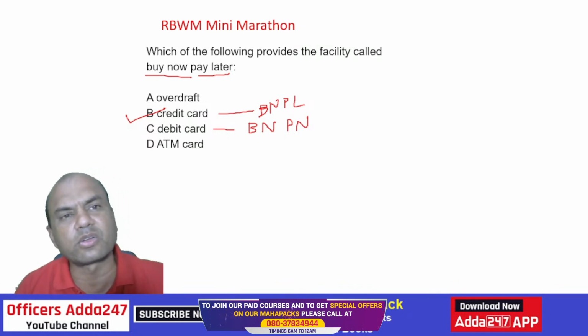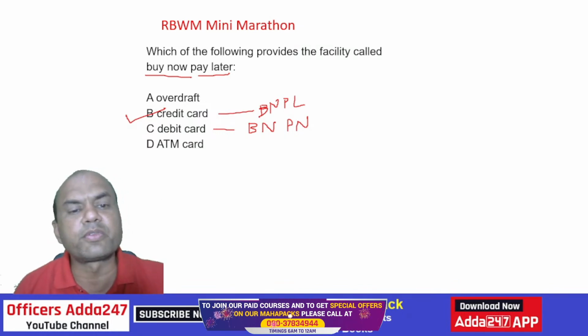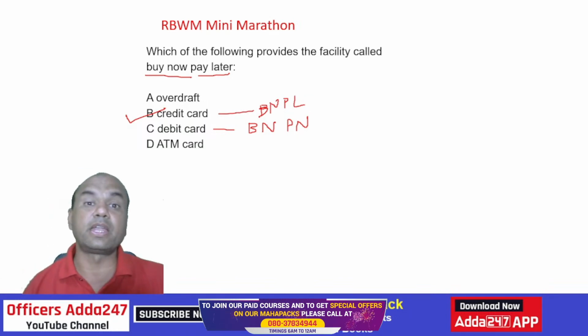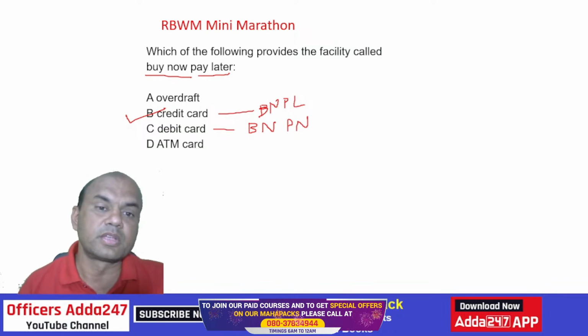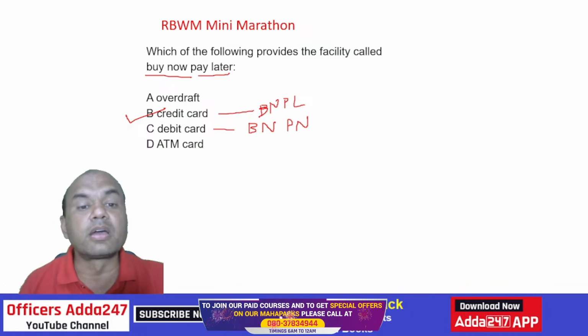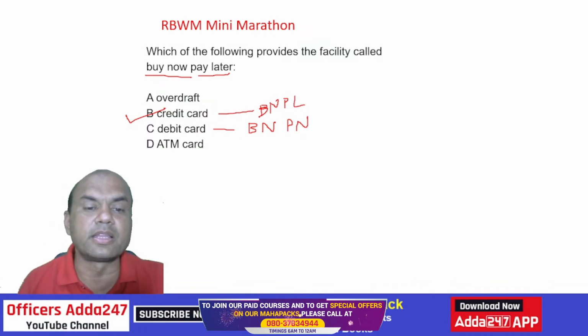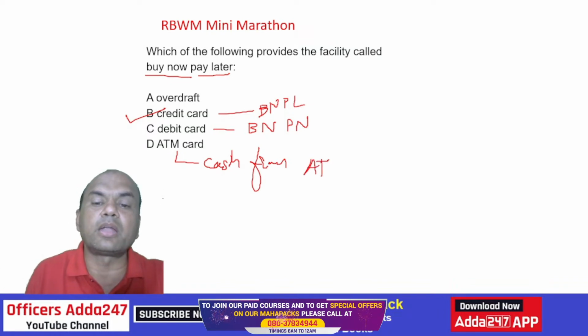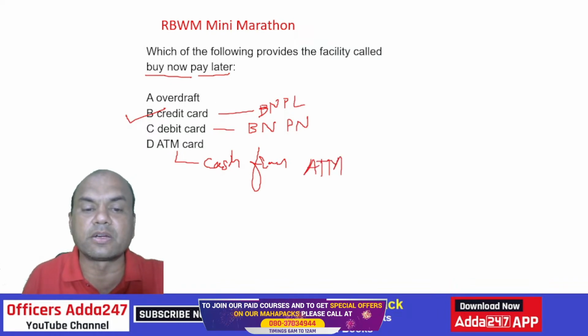Nowadays ATM cards are almost gone. What is the difference between ATM card and debit card? Nowadays banks don't have ATM cards at all, but earlier they used to. With this, only cash can be withdrawn from the ATM. You can't make any purchase.